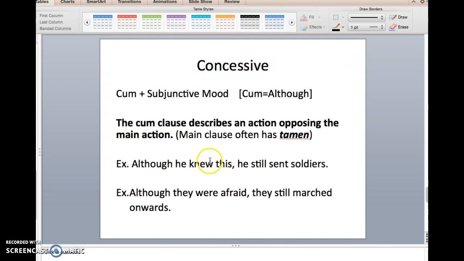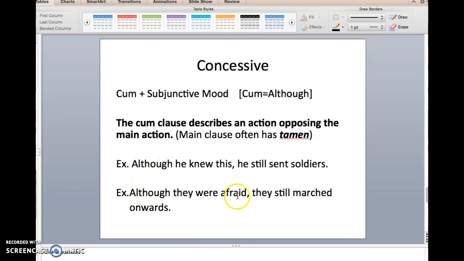As you can see, with the cum clause, him knowing this, you might have expected, assuming this is like maybe he knew there was a trap, him not to send the soldiers, but the main clause is saying he still did it. So a concessive clause is where the cum clause action seems to contradict the eventual action of the main clause. And that's how you know to translate cum as although rather than since or when.